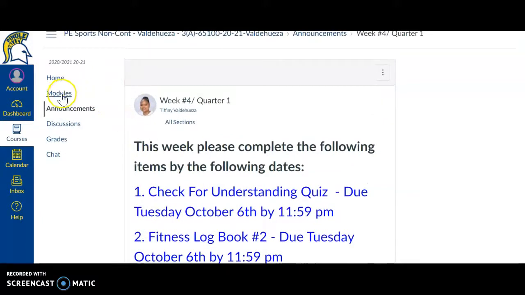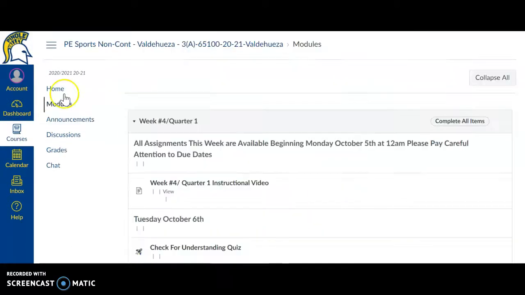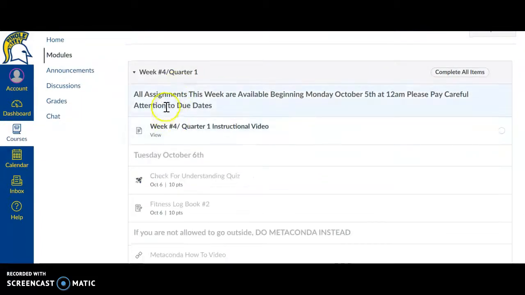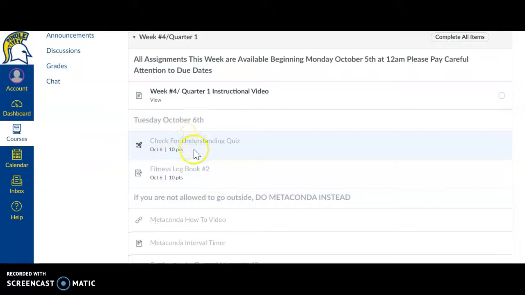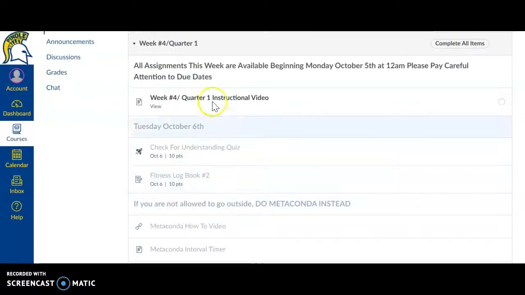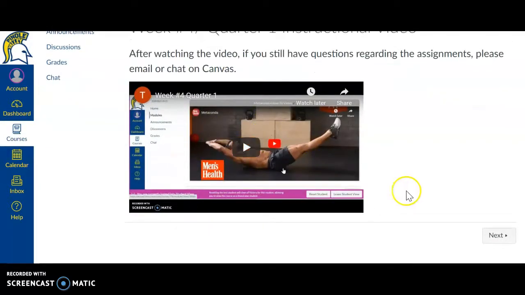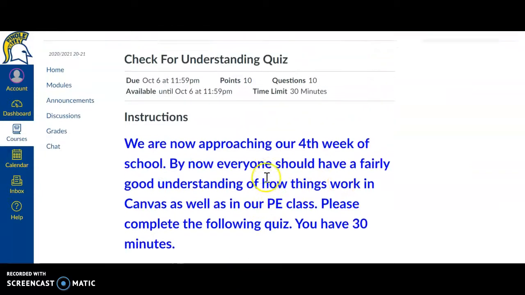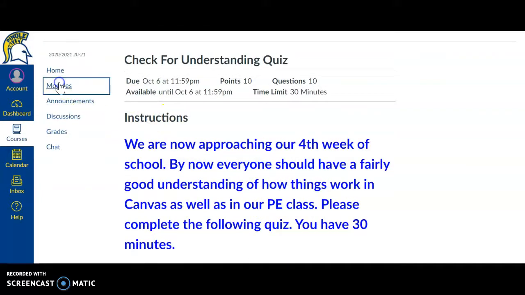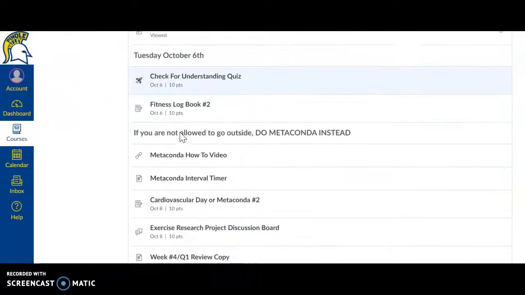So let me go ahead and head over to modules. For modules, we are in week number 4 right here. And if you notice, my module is locked. I have to watch the instructional video in order to get to the next assignment. So if this happens to you and your module looks like this, where they're light gray and you cannot click on any of these other assignments, you click on the first one that's black. When you open it up, you're going to watch the video that I've posted. And then once you've watched the video, when you hit next, it will open up your modules. So let me go back to modules and show you what it looks like. Notice how they're all open now.